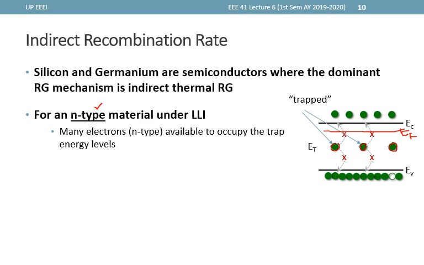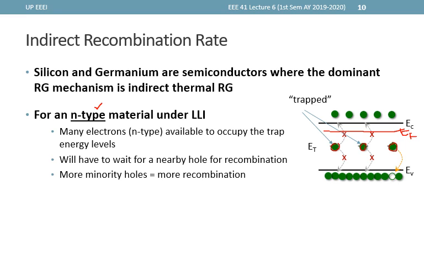Thus, these electrons cannot go to states above or below just because there are no states available. These trapped electrons can only proceed and complete the recombination process if a hole or a free state happens to appear near the trapped electron.